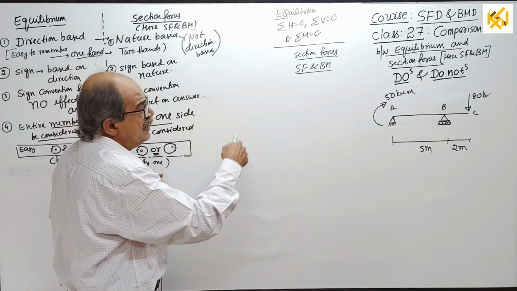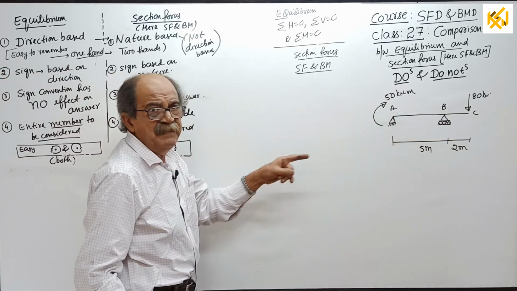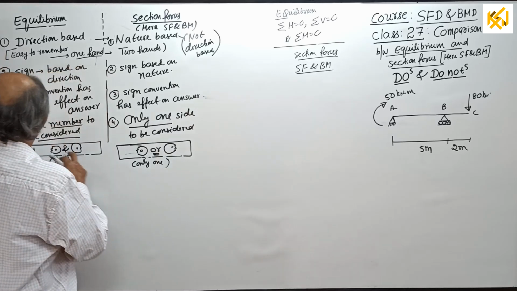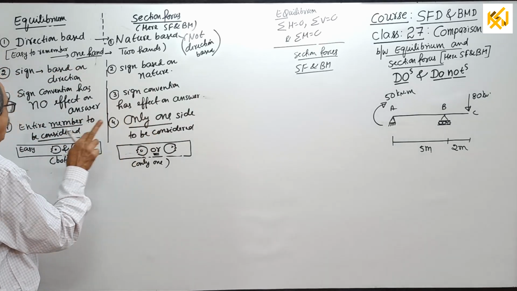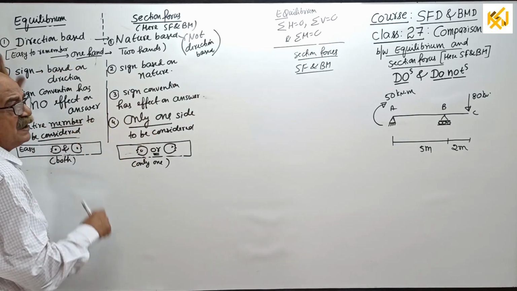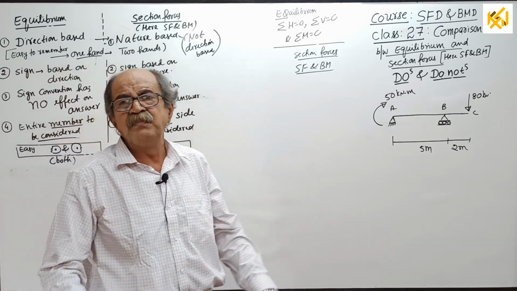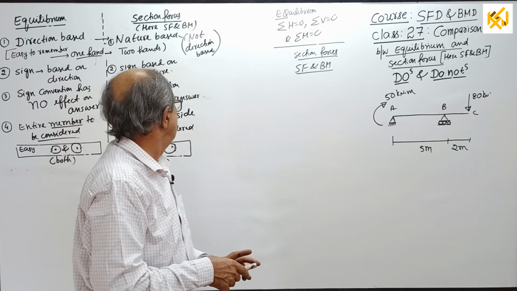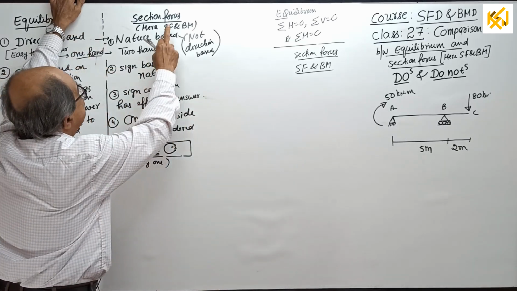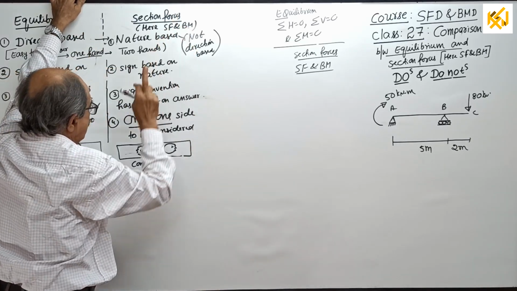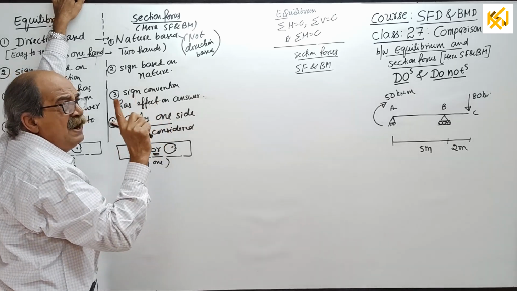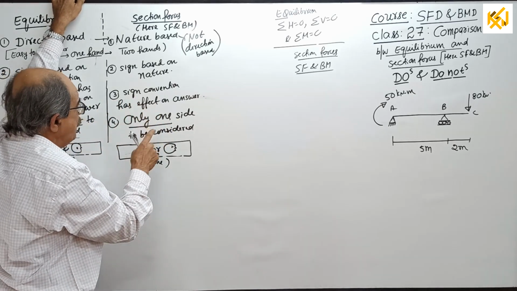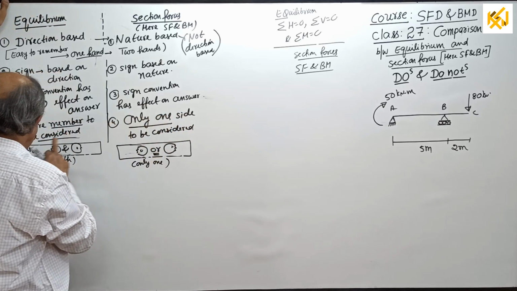Wait for some time. I have written an example here. I will clarify that once again. Next, most important: for equilibrium, the entire member is to be considered. Whereas when you find section forces, that is SF and BM, you have to consider only one side. I told you how many times? Only one side.